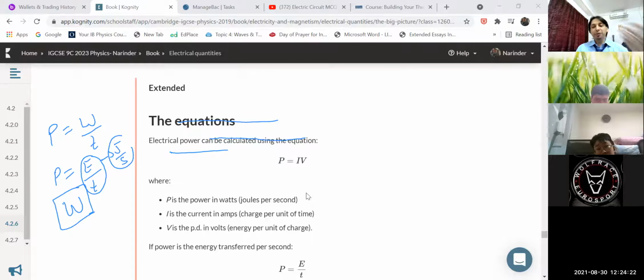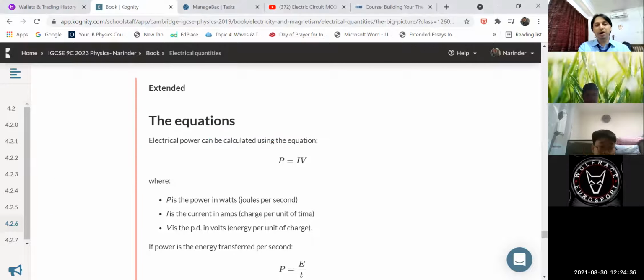Now children, let me move ahead. After finding the definition, the meaning of power, now we have different kinds of equations related to power. The first equation you can see here on my screen is P equal to I into V. How is it P equal to I into V, children? They have written here this direct equation, that power is also equal to voltage multiplied by current.